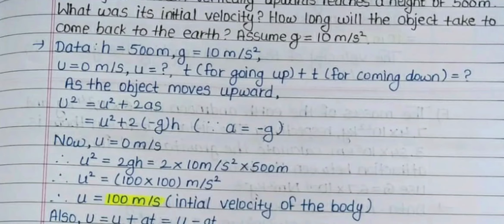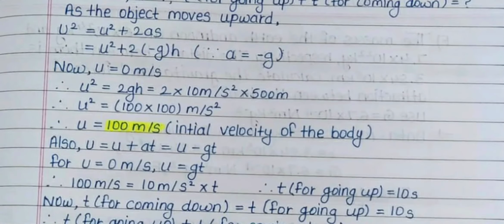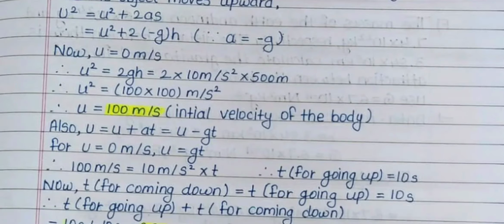As the object moves upwards, v square is equal to u square plus 2as, which is equal to u square plus 2 into minus g into h, as a is equal to minus g. Now v is equal to 0 meter per second. So that u square is equal to 2gh, which is equal to 2 into 10 meter per second square into 500 meters. So that u square is equal to 100 into 100 meter per second square.